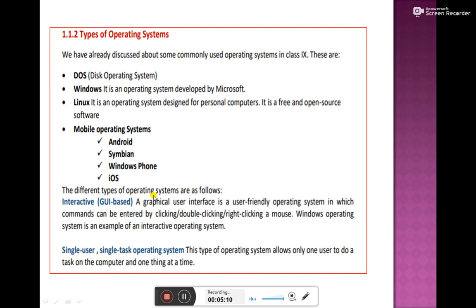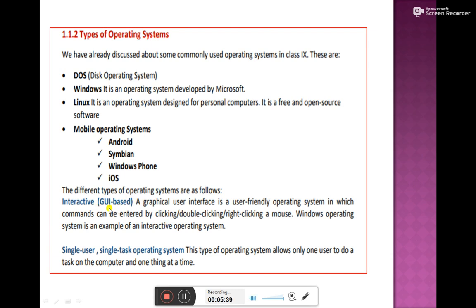These are examples of operating systems, and the different types of operating systems are interactive GUI based. GUI means graphical user interface, which is a user friendly operating system. We can give commands by clicking, double clicking and right clicking a mouse, and the Windows operating system is the best example of this. So we are using Windows.